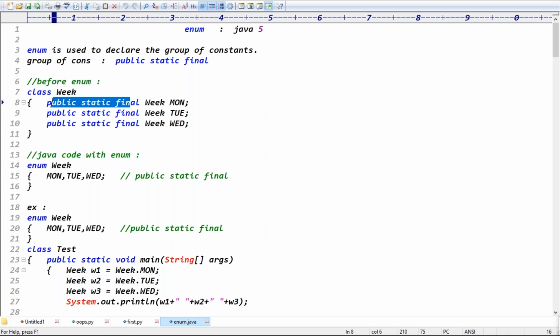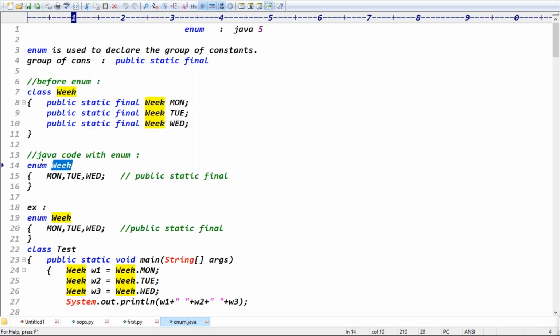Because before enum, if we needed constants inside a class, every time we had to write public static final, public static final, public static final.